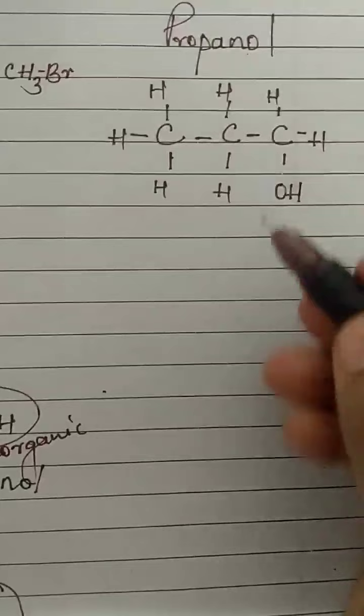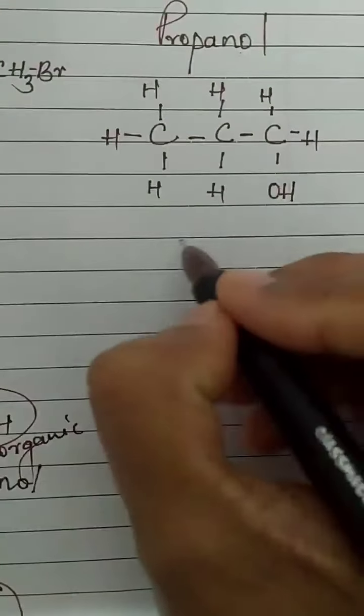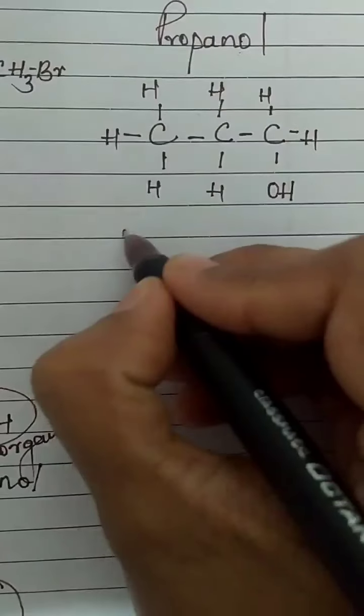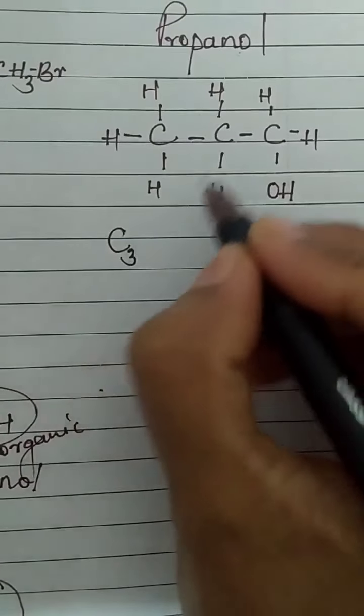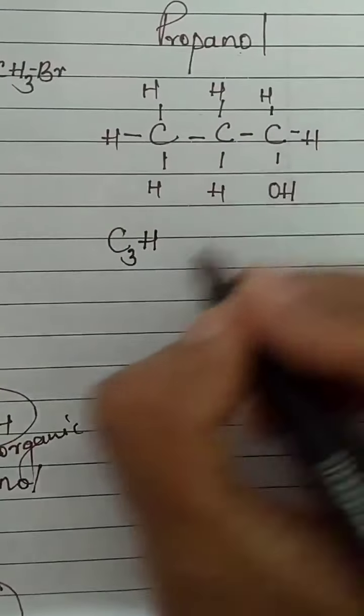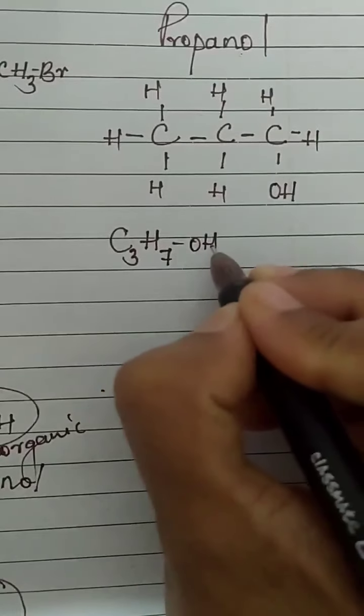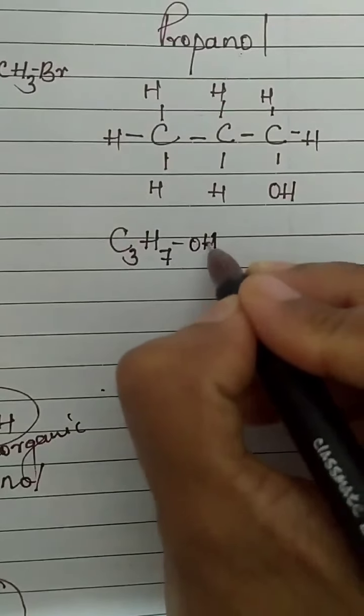Same way, now you try to write the structural formula. What will be the molecular formula of propanol? C3, H, how many H? 1, 2, 3, 4, 5, 6, 7, H7, OH. You have to specify the functional group separately. Keep the functional group away from the chain. Okay.